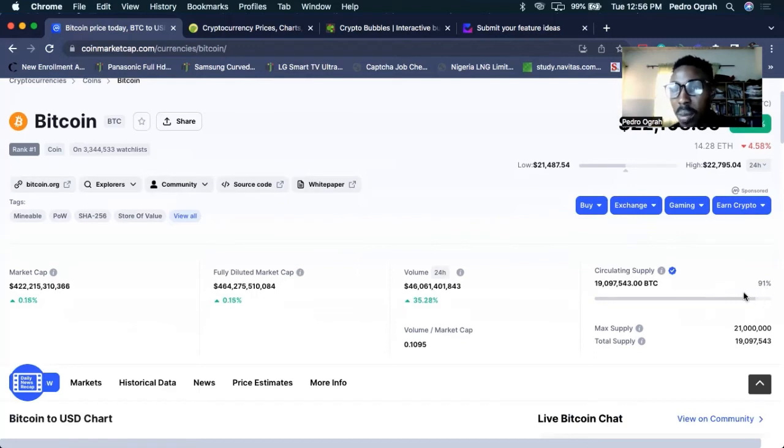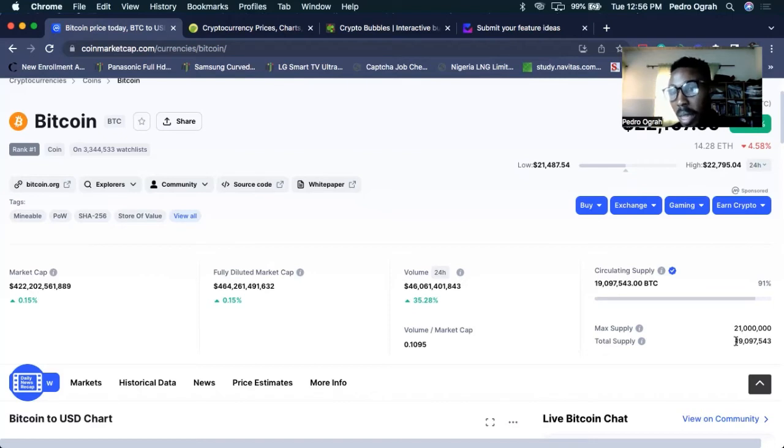What does that tell you? It means the amount of Bitcoin to be mined is almost approaching 100%. As the value approaches the maximum supply, it means there will be scarcity. And when there is scarcity, the price of that particular commodity tends to increase. That is why so many people getting into cryptocurrency at an early stage are putting their trust in Bitcoin. Why? It's approaching the maximum supply. But then look at the total supply.